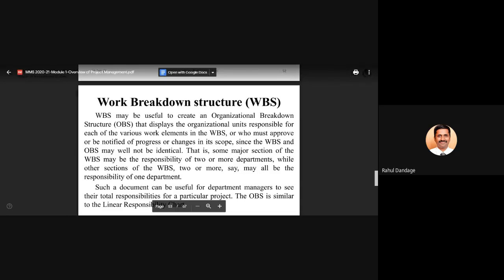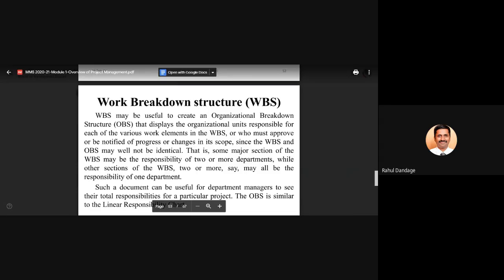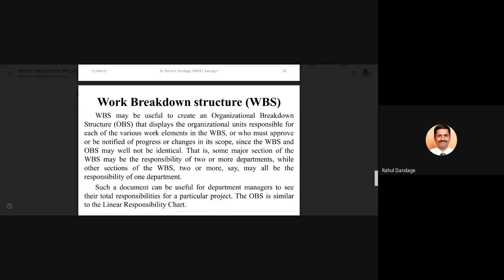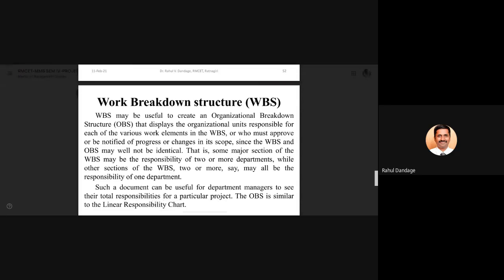Some major sections of the work breakdown structure may be the responsibility of two or more departments, while other sections of the work breakdown structure may all be the responsibility of one department. So in an organization, there may be multiple activities which will be the responsibility of a particular department, or there may be one particular activity which is the responsibility of multiple departments.